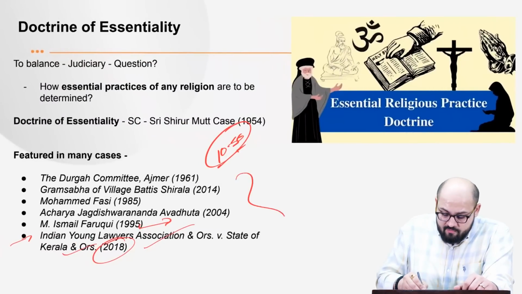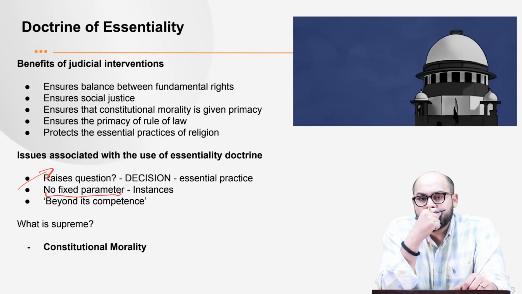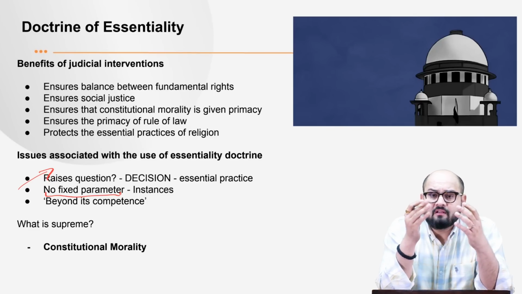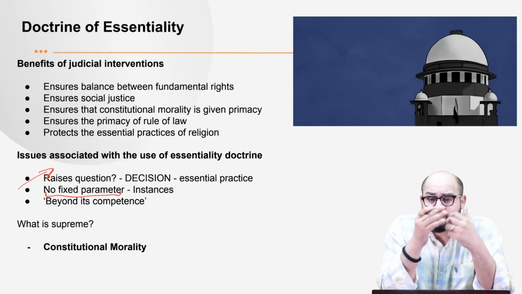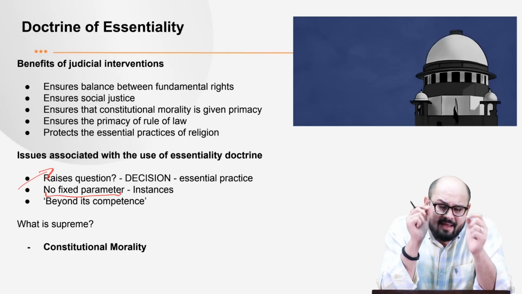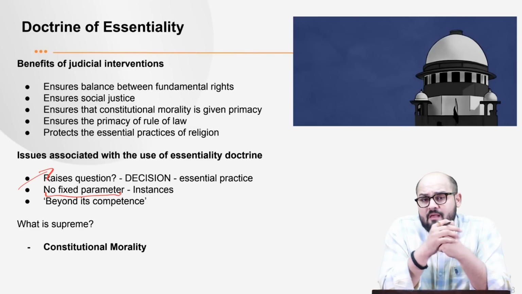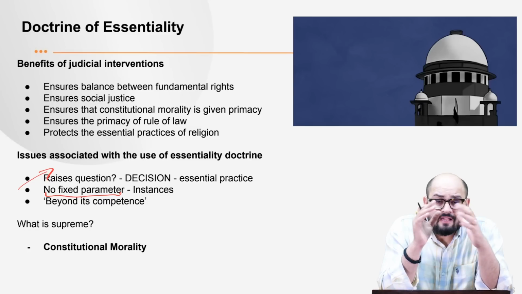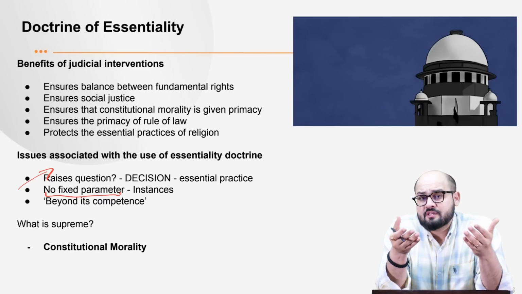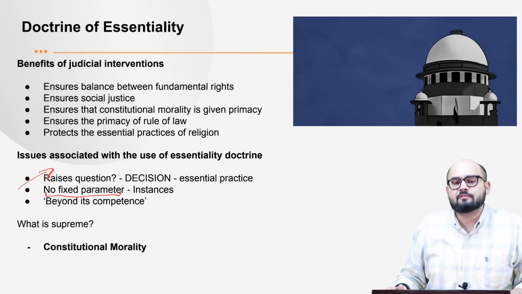Now, we referred to a lot of judgments. In all these judgments, we had different parameters. That is, we had different benchmarks. In some cases, the Supreme Court has referred to essential religious texts. For example, we have the Quran, we have the Dharma Shastras. While in some cases, the Supreme Court has referred to the empirical behavior of the followers, how the followers follow a particular religion. Then in some cases, the Supreme Court has examined whether a particular religious practice existed at the time of the origin of the religion or not, right? So these are some of the factors, but there has been no consistency with respect to these parameters.